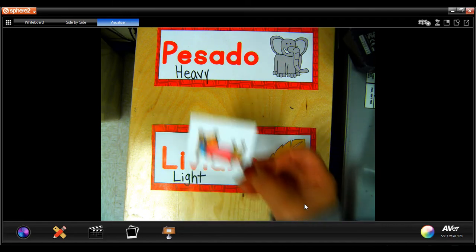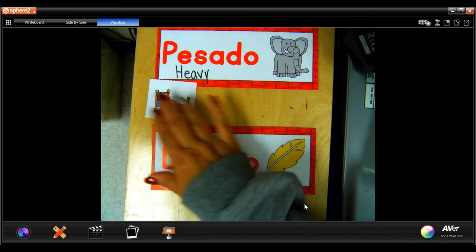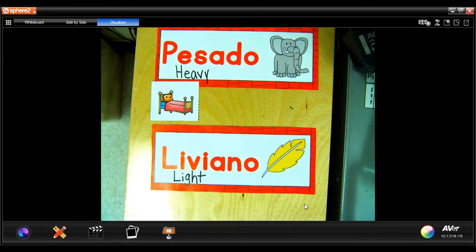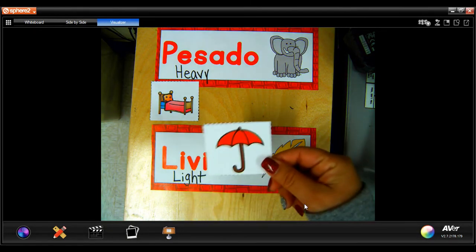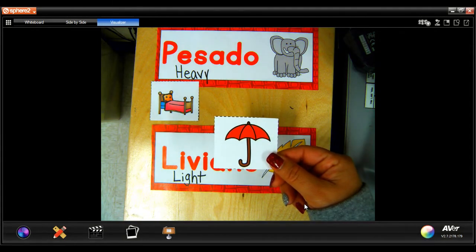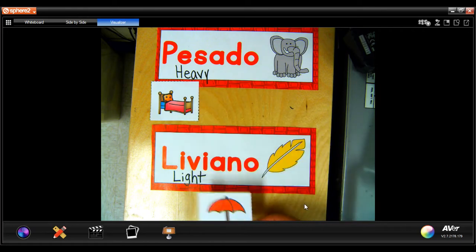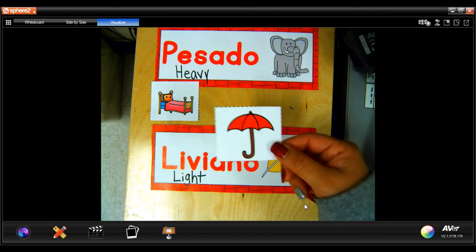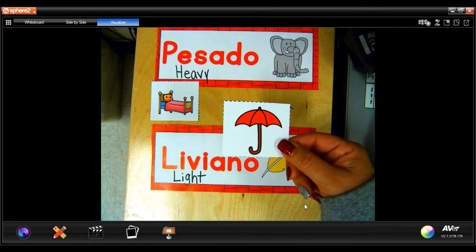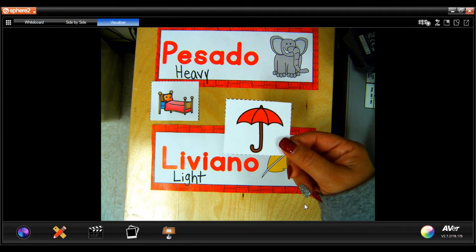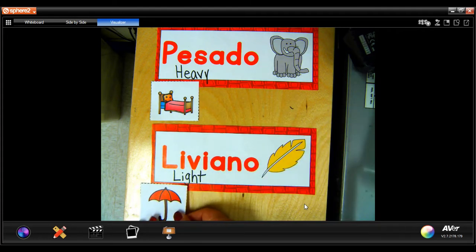Okay, this bed is heavy. Beds are heavy. Usually one or two people are needed to pick up a bed. What about, what is this? Umbrella, right? Is the umbrella very heavy or very light? So heavy would be you need one or two or three people to pick it up. And light, you can probably pick it up with one hand. So what do you decide? So I would say that the umbrella is light.